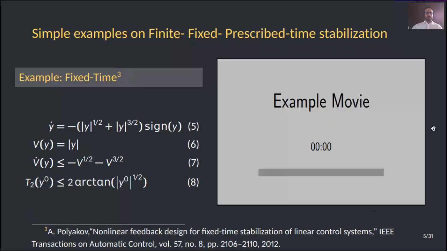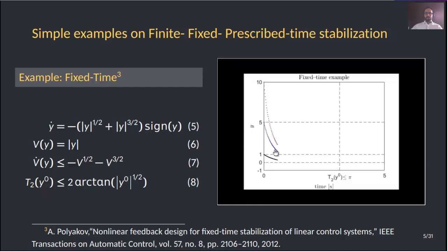Going further in the research, in the literature we can also find fixed time stabilization. In this case, I'm showing you here in 5 a differential equation that possesses a settling time function given in 8 that is upper bounded regardless of whichever initial condition the system starts with. In this case, it's upper bounded by pi, as I'm showing you here in this video. But sometimes it's not as easy as here to find this upper bound for the settling time function.